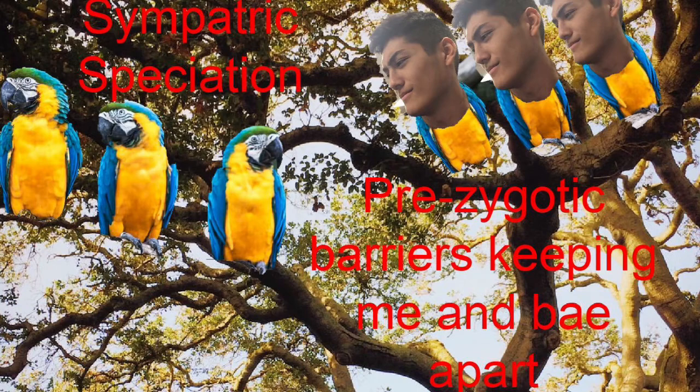Postzygotic barriers include reduced hybrid viability, which is when hybrids are sterile, and hybrid breakdown is when the second generation of hybrids are sterile. This picture demonstrates sympatric speciation, which is when a new species is created while still living in the same area as its ancestor species.